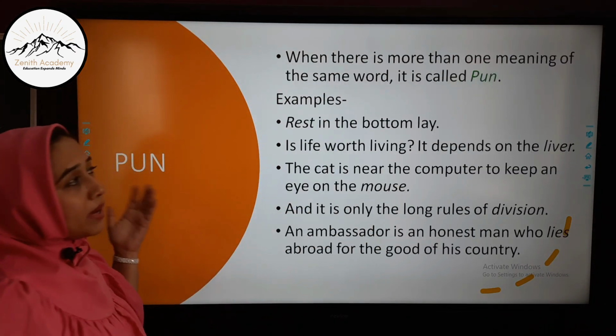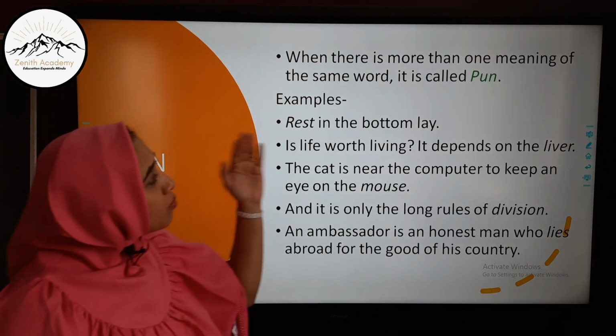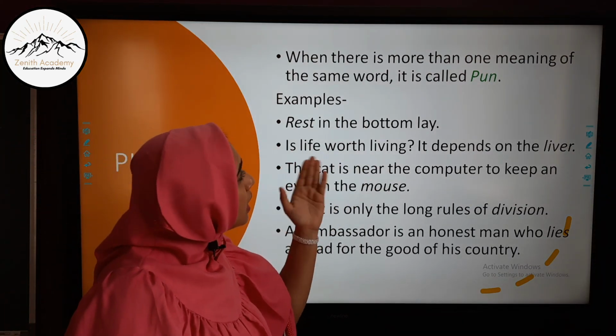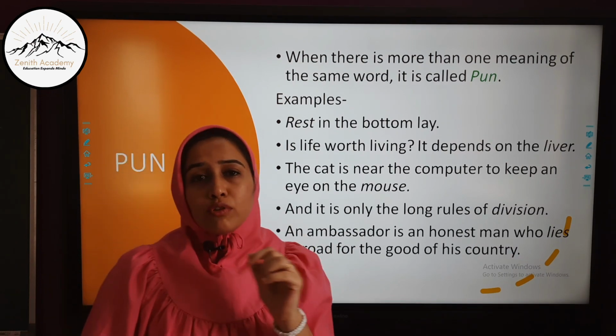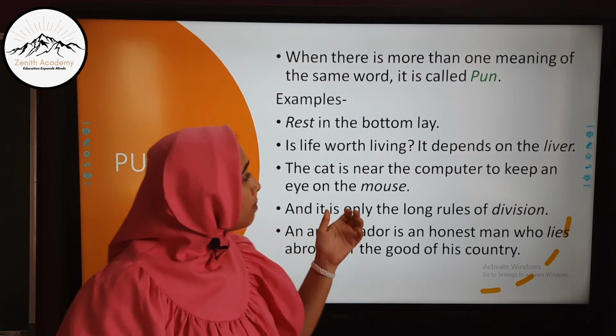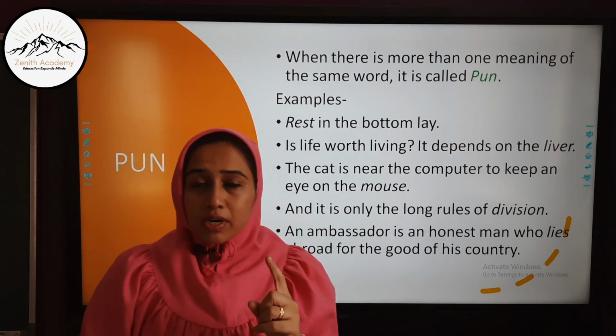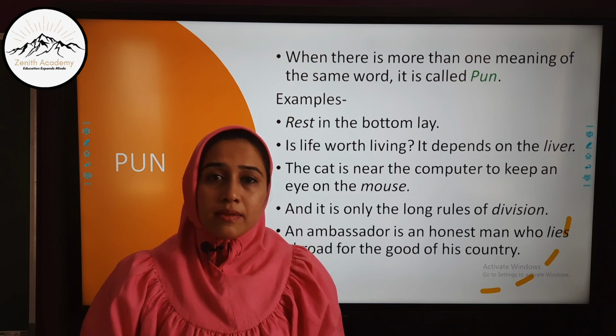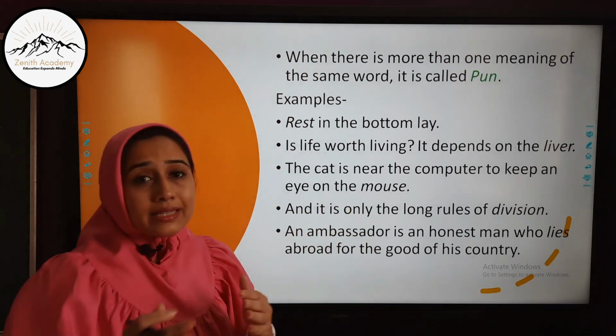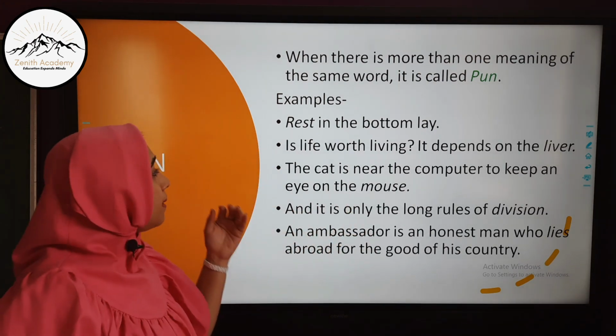The next one is pun. When there is more than one meaning of the same word, it is called a pun. Now, there is a little bit of confusion in this. What does it mean? That I am using one word, but it means more than one thing in the same sentence. Let's see the example for better understanding.